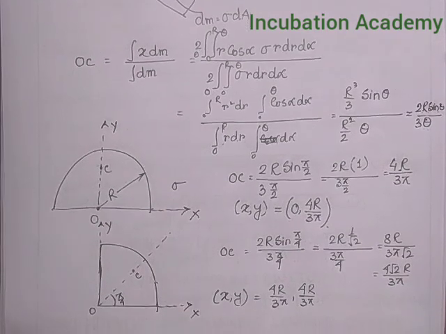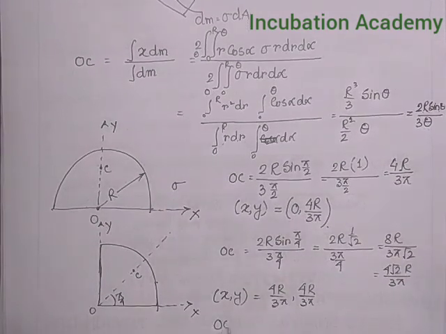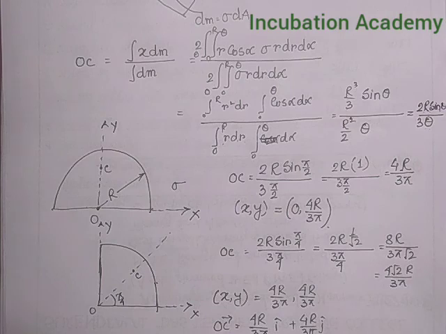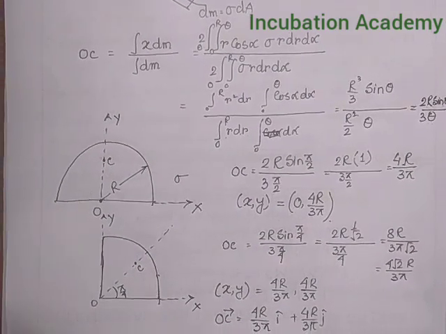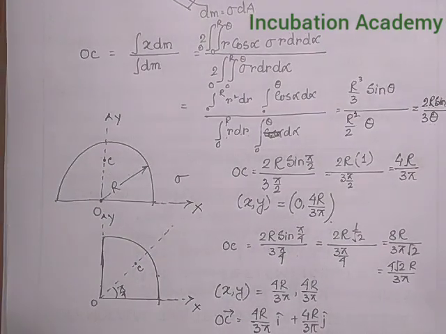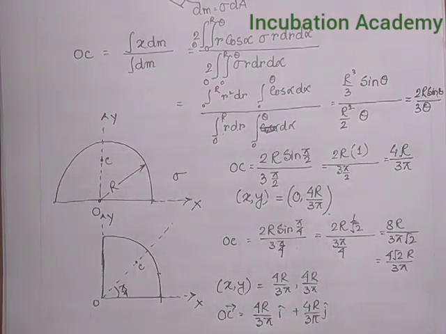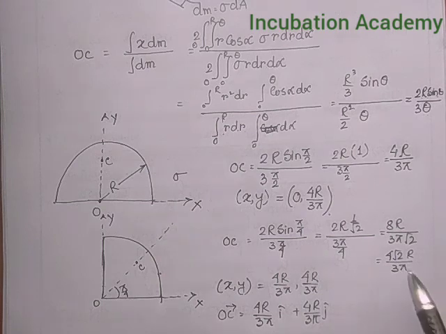If I apply the concept of vector, then this OC vector will be equal to 4r divided by 3 pi into i cap plus 4r divided by 3 pi into j cap. If I find the magnitude of this OC vector, it gives us 4 root 2 r divided by 3 pi.